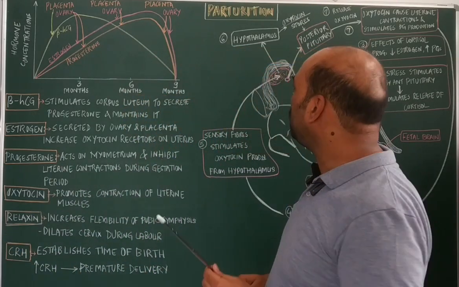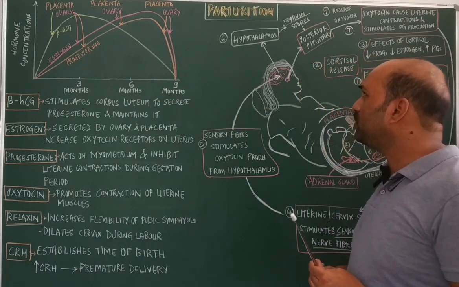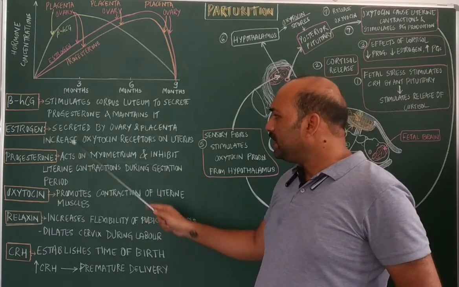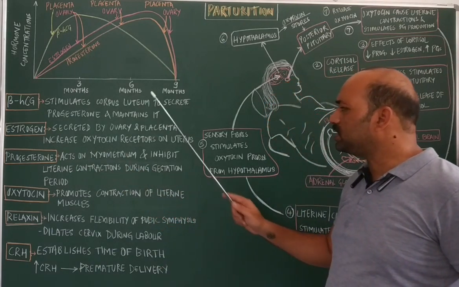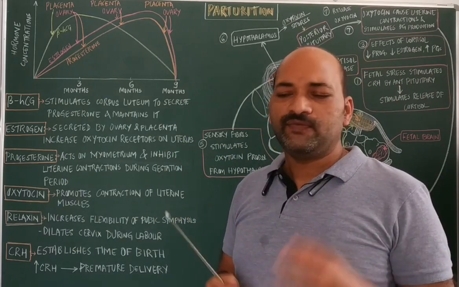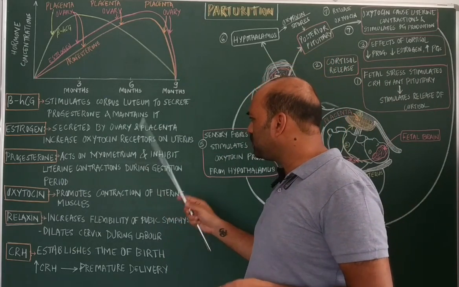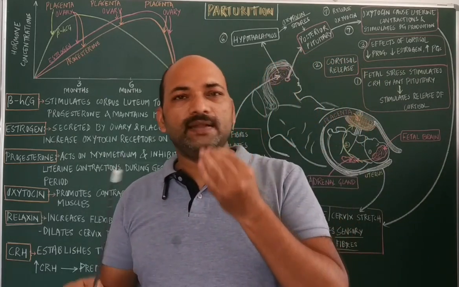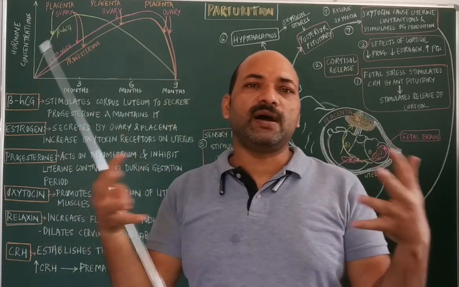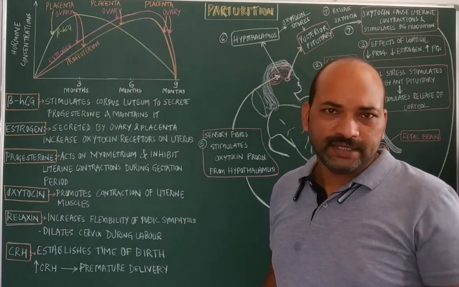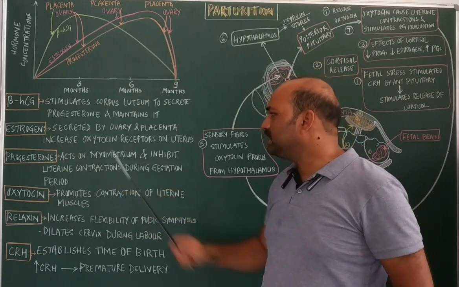But in the process of parturition, estrogen increases the oxytocin receptors present on the uterus. When the number of oxytocin receptors increases in the uterus, another hormone called oxytocin will come and bind, thereby the process of parturition continues. Okay, so that is estrogen.